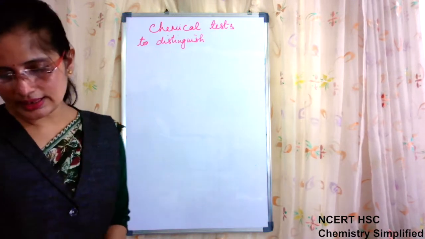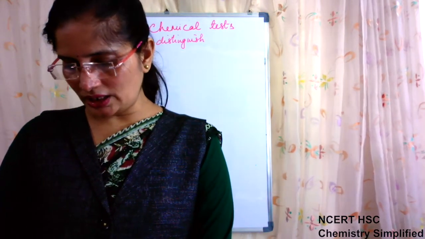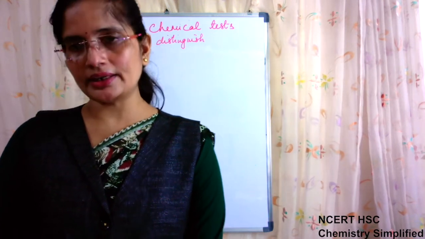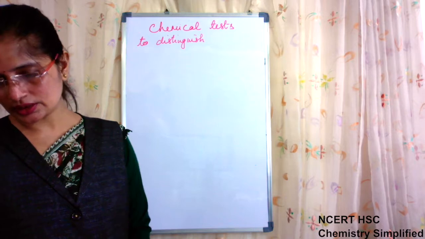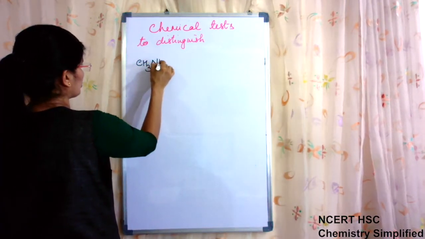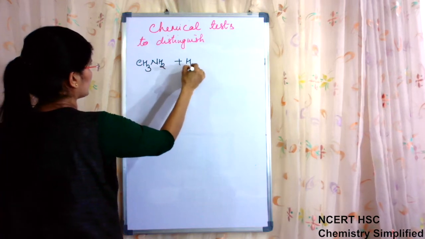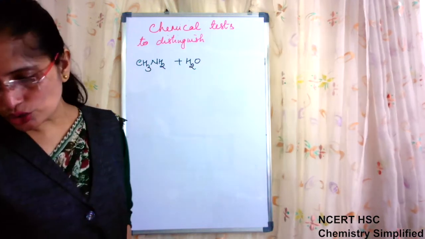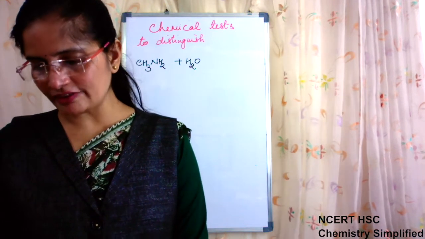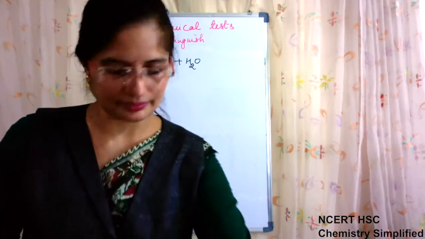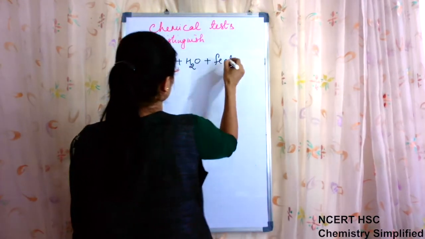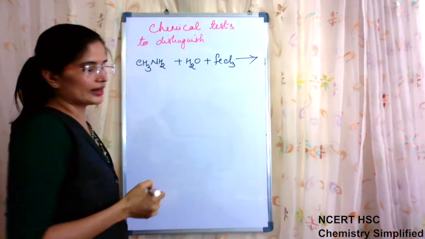Now, another reasoning. Methylamine in water reacts with ferric chloride to precipitate hydrated ferric oxide. Methylamine is CH3NH2, and in water it reacts with ferric chloride to form hydrated ferric oxide.